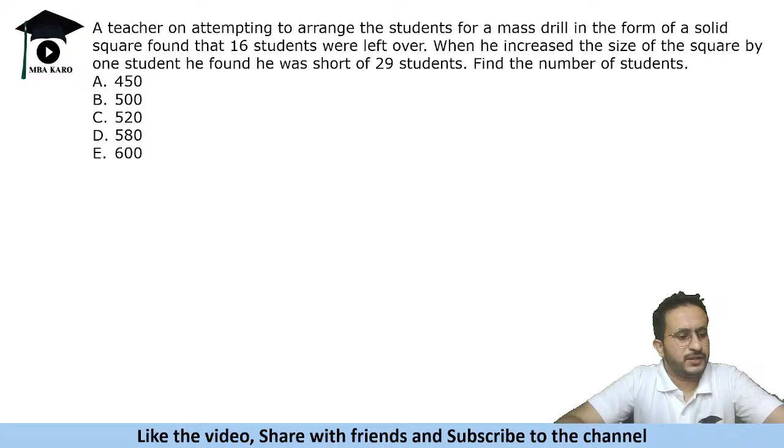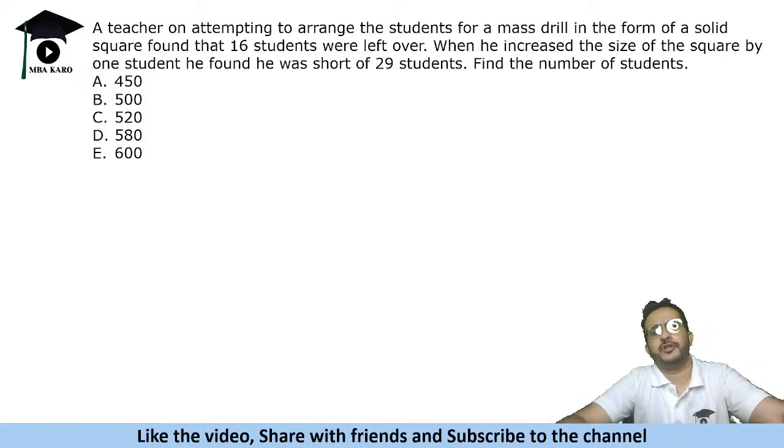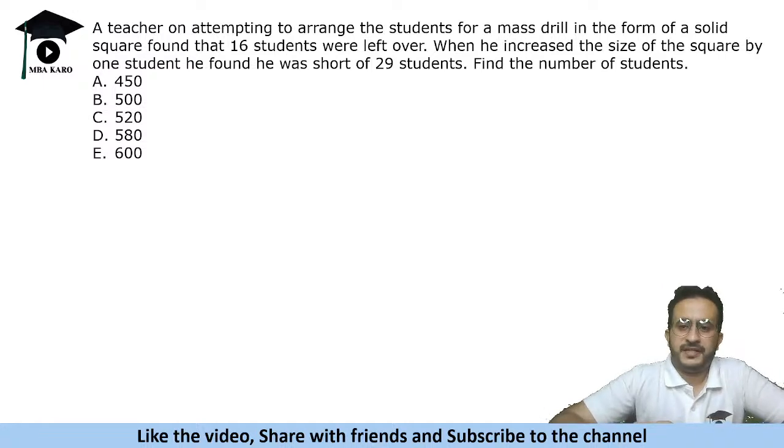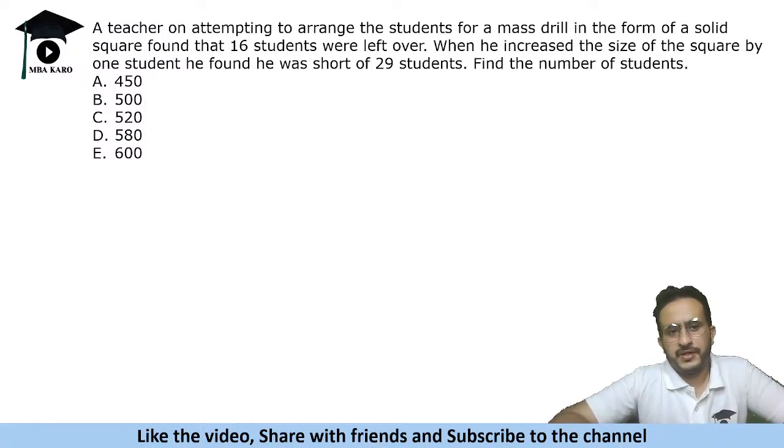A teacher, on attempting to arrange the students for a mass drill in the form of a solid square, found that 16 students were left over. When he increased the size of the square by one student, he found he was short of 29 students. Find the number of students.